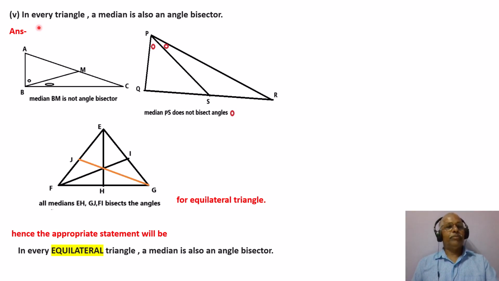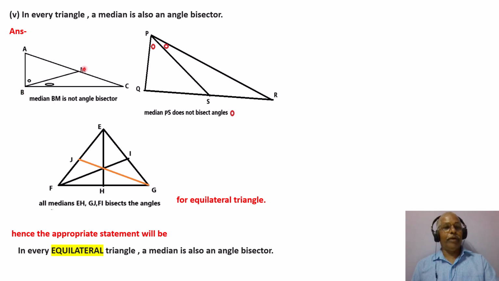And the fifth one, in every triangle, a median is also an angle bisector. Answer, look at this statement, in every triangle. Look at this triangle.